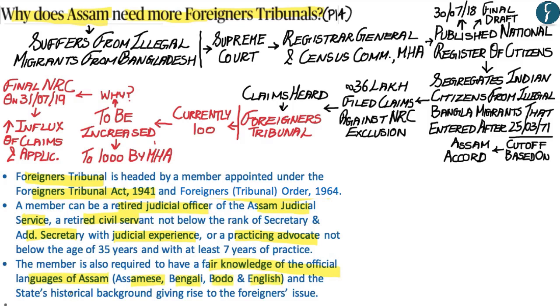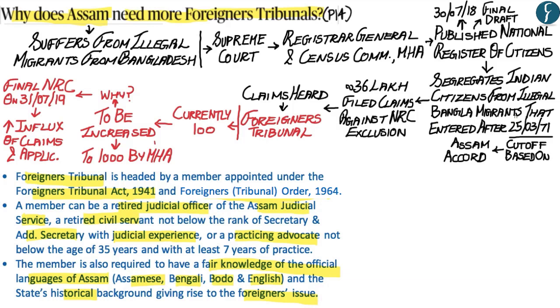The member who is appointed should also have knowledge of the history of Assam's foreigners issue, meaning the individual should understand how the Bangladeshi migrants have entered the state of Assam, what the politics with regards to the foreigners issue has been, what the demands of the students' union within the state are, the various political decisions taken by the government of India and the Assam government, and other historical knowledge with regards to the foreigners issue within the state of Assam.